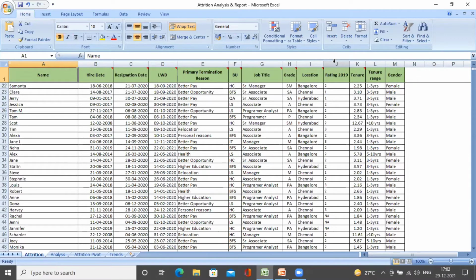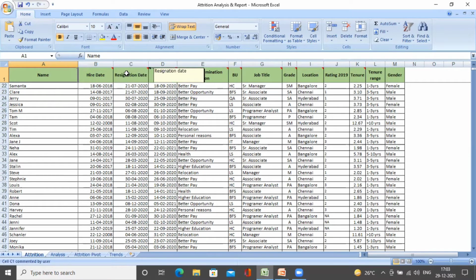Now, as you see on the screen, we have a set of data available. This is already there in the database, but these are the fields that we are looking into to do the analysis. So usually what is it that we would need? The name of the employee as per the database, which is HCM. The next would be the hire date. Hire date is the date when they are hired into the organization as per HCM.